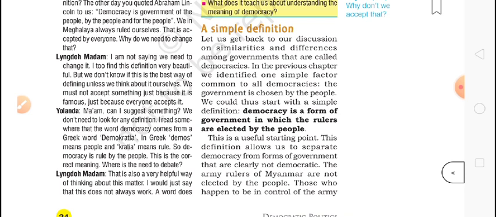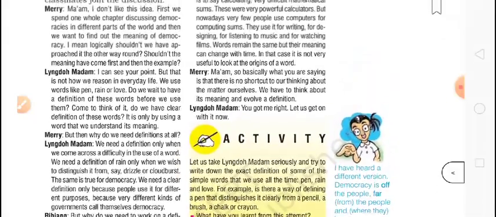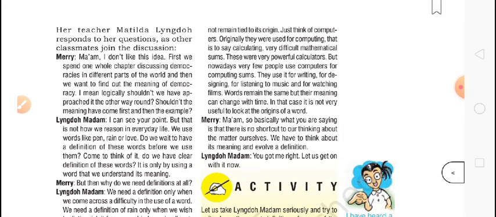Madam Lingdo says that is also a very helpful way of thinking. But she would just say that this does not always work. A word does not remain tied to its origin. Just think of the computer. Originally, computers were used only for computing.